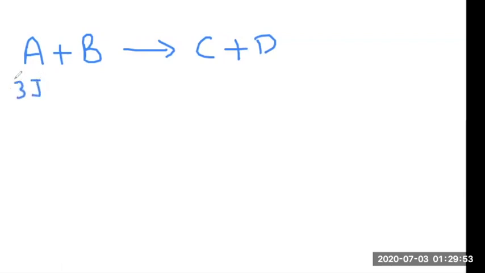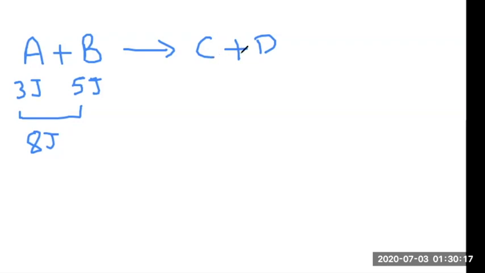Let's say you have A plus B, any two reactants reacting together, giving you C plus D. Let's imagine the energy of A is 3 joules, and the energy associated with B is 5 joules. So according to the conservation of energy, when the reactants react, the total amount of energy on the product side has to be 8 joules, because the combination is 8 joules, and every reaction follows the conservation of energy rule.